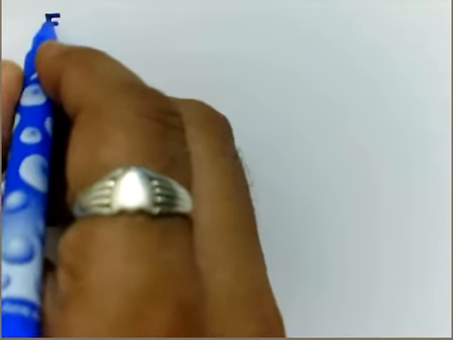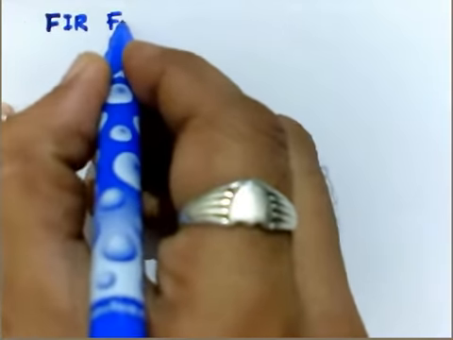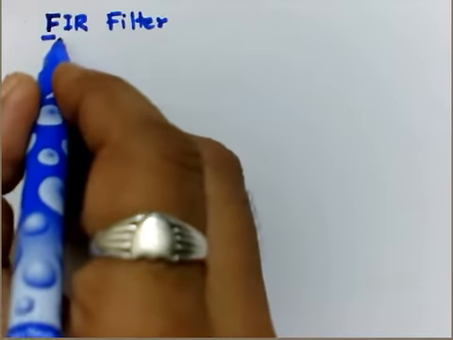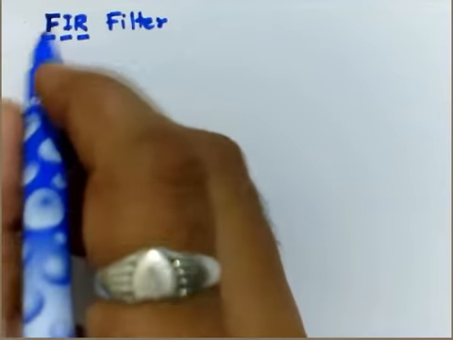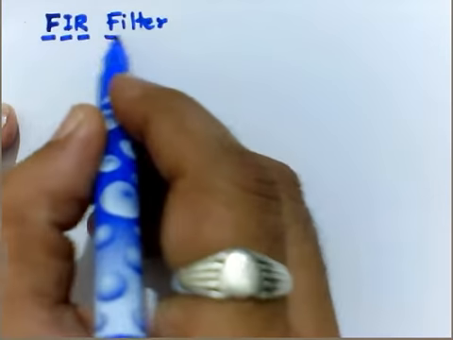Today we are going to learn what FIR filters are. F means finite, I is impulse, and R refers to response. So finite impulse response filters are nothing but the FIR filters.